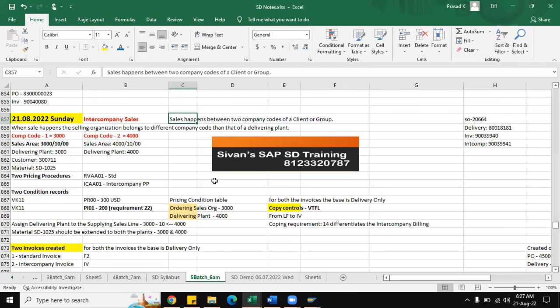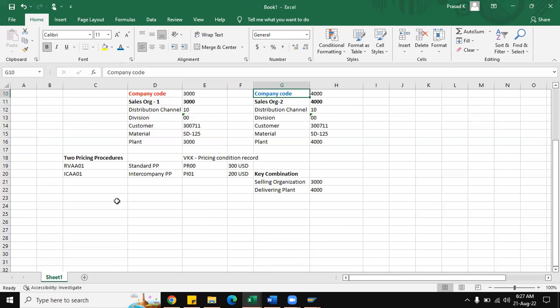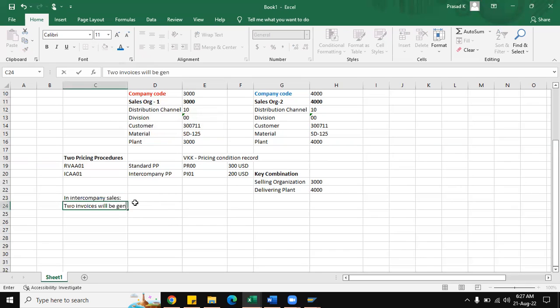And one more thing we have to see: there are intercompany settings also available. See here, the pricing condition table, which I have explained. It will be there in the system. And in intercompany sales, two invoices will be generated. One is the customer invoice. Another one is the intercompany invoice.